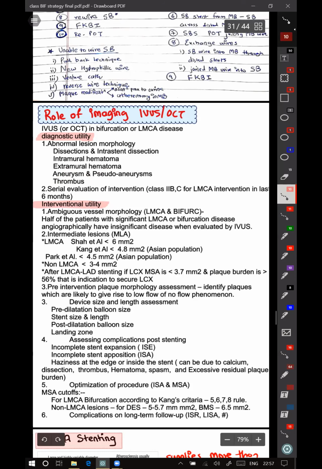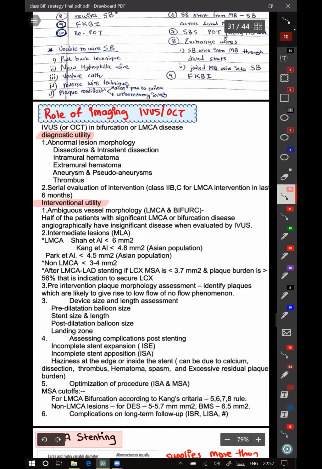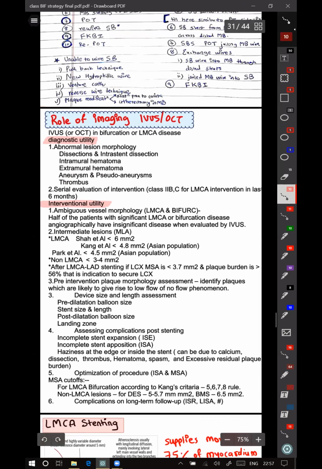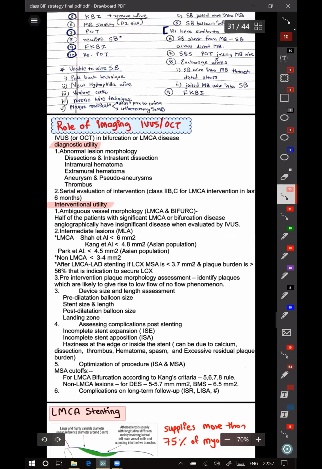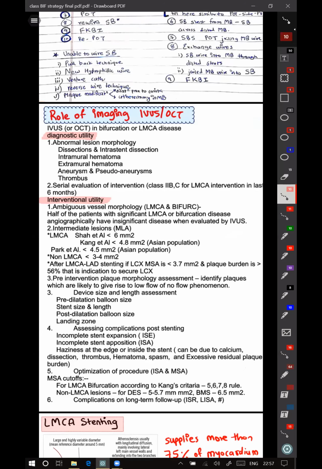Actually, there is a recommendation by ESC. It is class 2B. After 3 to 12 months of any LMC intervention, you should do a coronary angiogram. But that is class 2B, even if the patient doesn't have symptoms, that is just for follow-up. So that comes in again, and that time you can do IVUS again.